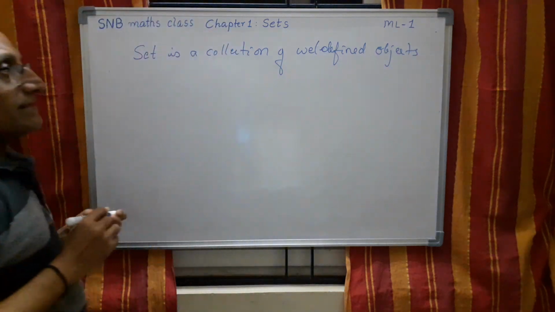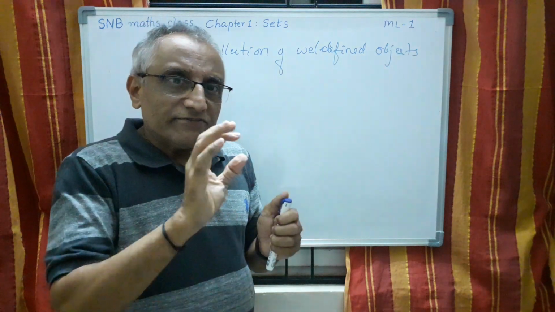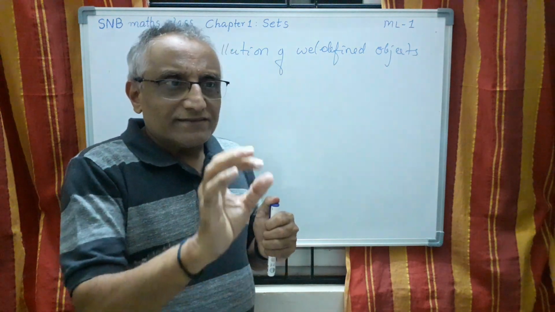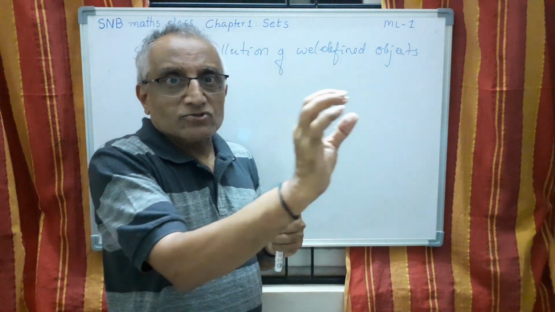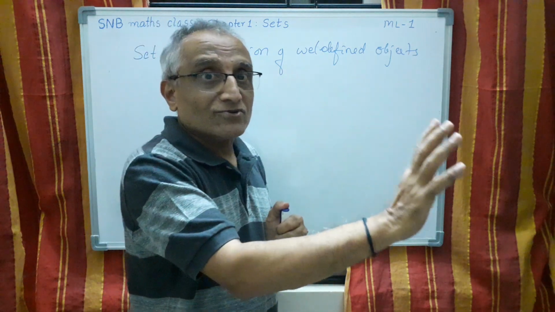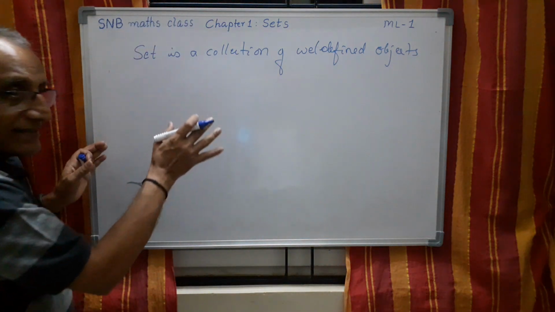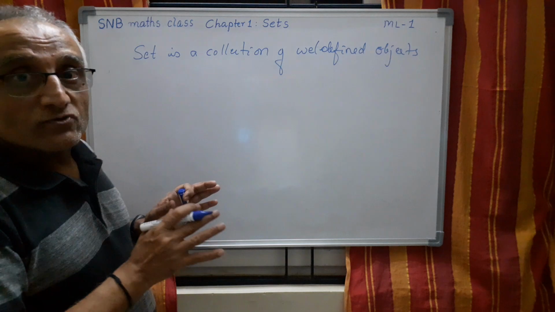So this is a thing. That means given a collection of objects, you should be definite to say that this particular element belongs to this group, or this particular element does not belong to this group. So these are the two things. And there are certain traditional ways which you have to follow.